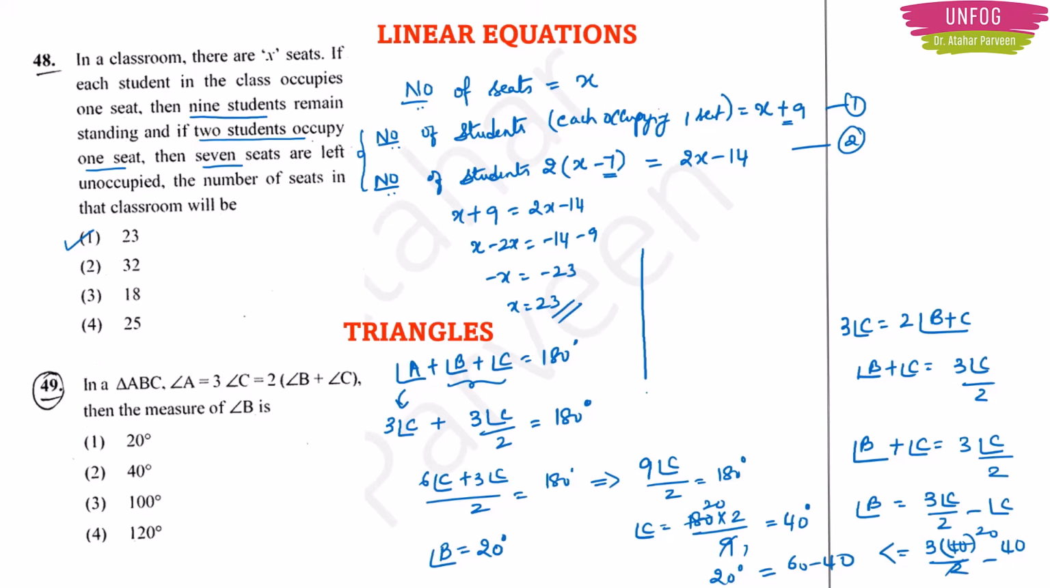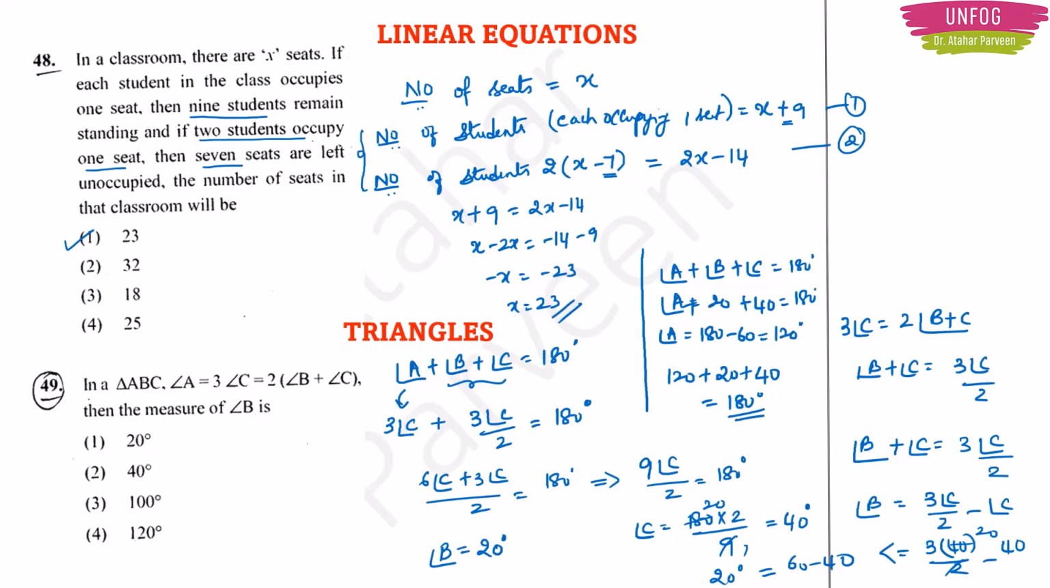You can also do some verification. Angle A plus angle B plus angle C is equal to 180 degrees, right? Angle A we still don't know, but angle B we got 20, and angle C we got 40. So this will be equal to 180 degrees. With this, angle A should be equal to 180 minus 60, so it should be 120. Now add up and see whether you are getting 180 degrees. Angle A is 120. Angle B is how much? 20. Angle C is how much? 40. So this is equal to 180 degrees. So that's why angle B will be equal to 20 degrees.